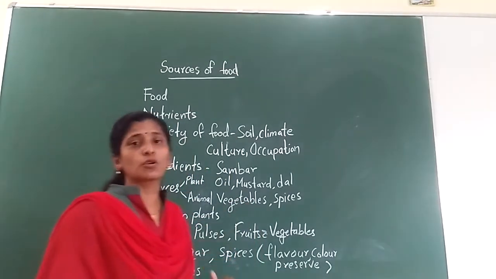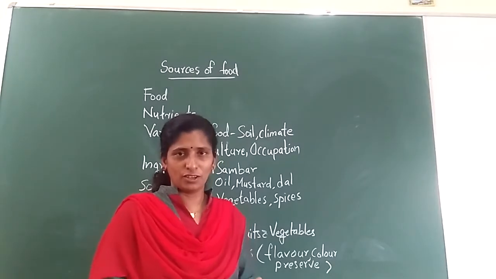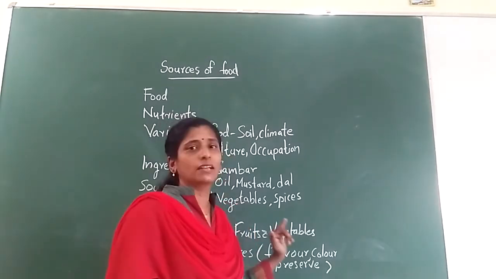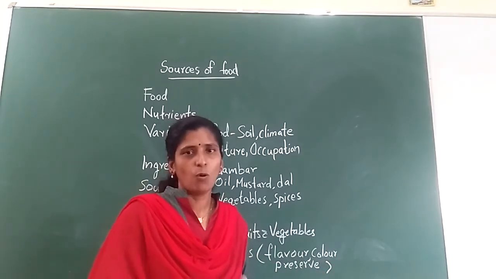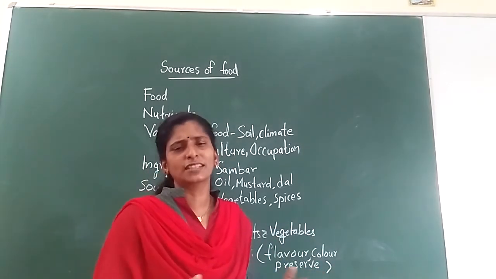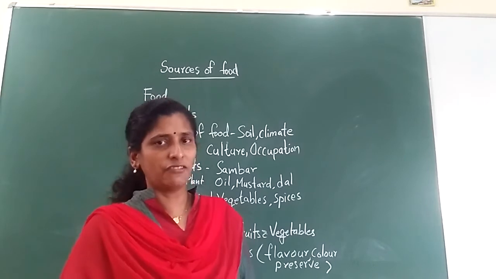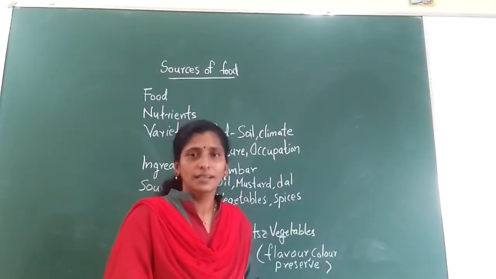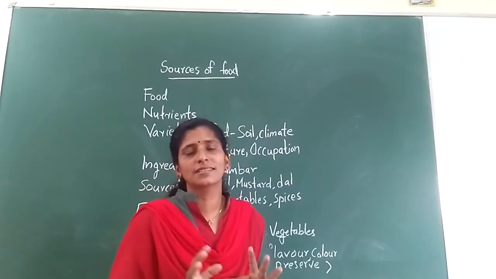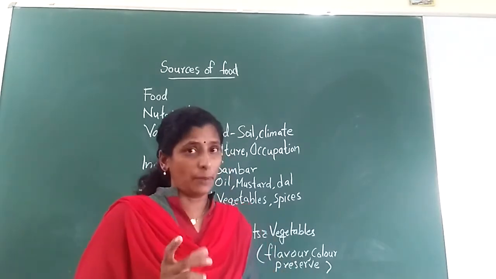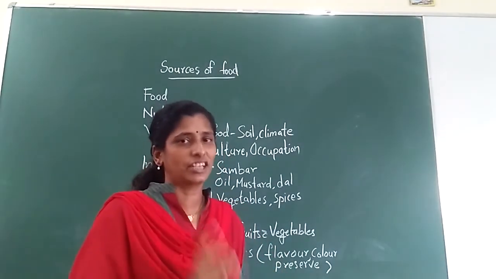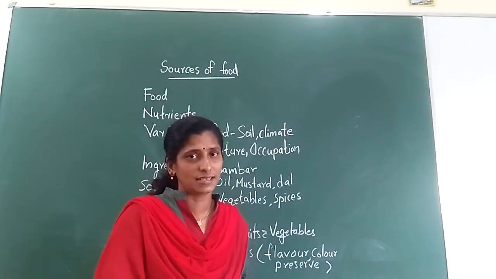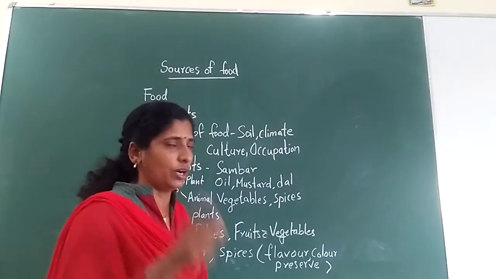And next one is fruits and vegetables. We are not having that many fruits and vegetables, is it? But we should include more fruits and vegetables in our diet. Why? Because they protect us from diseases. If we are having more fruits and vegetables, we are more protected from diseases. In this corona season, they always say to eat more lemon. So lemon is rich in vitamin C, and vitamin C protects you from most of the diseases. You should include more fruits in your diet.